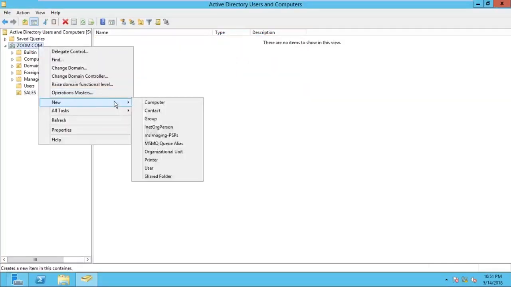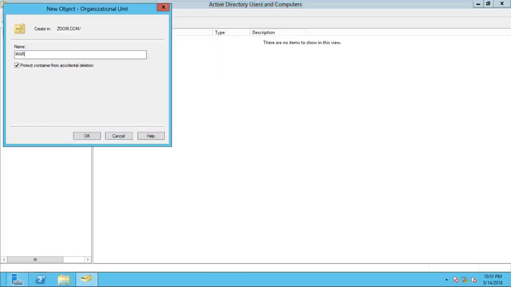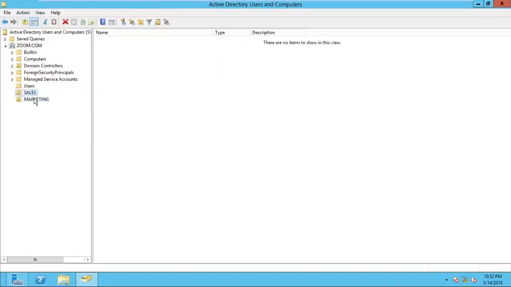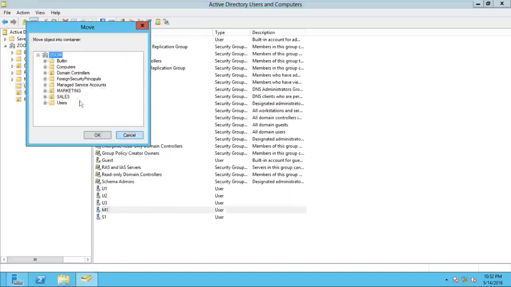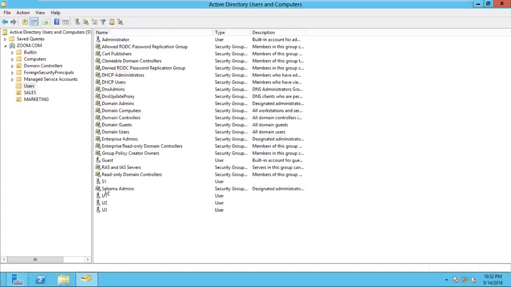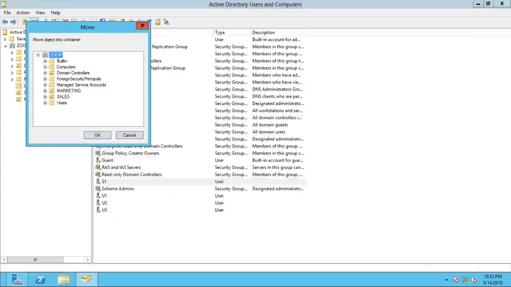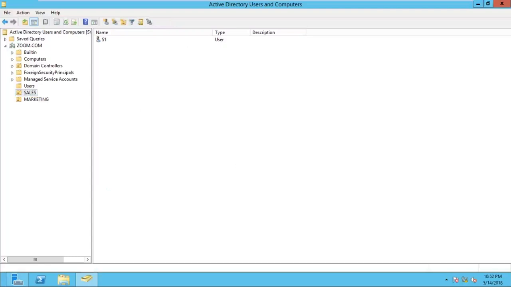Like this, you can create one more OU here by the name marketing. And I don't want this feature, protect container from accidental deletion. Click OK. Done. Now in sales OU we can create the accounts, and in marketing also. But I have some user accounts in the Users container. For example, S1 belongs to sales, so I want to move this user to sales OU. M1 belongs to marketing, so I want to move this user to marketing. Can we move? Yes. Right click on the M1 user, click on Move, select marketing OU, click OK. Now it's moved. Now right click on the S1 user account, click on Move, select sales OU, click OK. Done. Now if you go to sales, you can find S1.